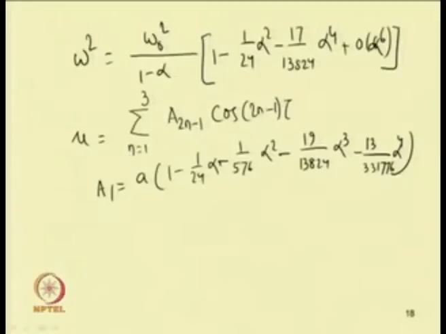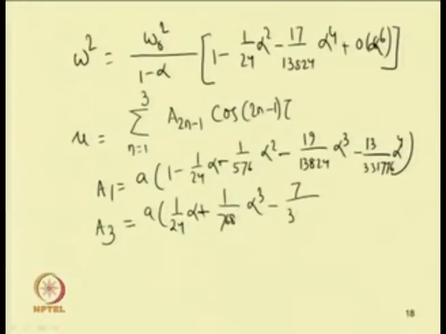Similarly, by putting n equal to 2, this becomes 4 minus 1, that is 3. So, this is a 3. So, a 3 equal to A into 1 by 24 alpha plus 1 by 768 alpha cube minus 7 by 331776 alpha to the power 4.